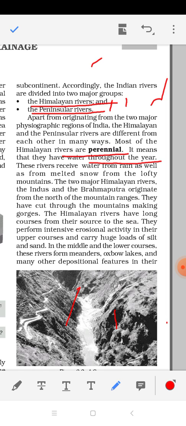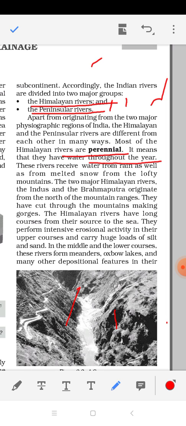Now what are the features of Himalayan rivers? The Himalayan rivers carry a huge amount of water because they all originate from the glaciers. Lengthwise, they are very long, and most of the rivers of India, not only in the Himalayan region, are eastern flowing.